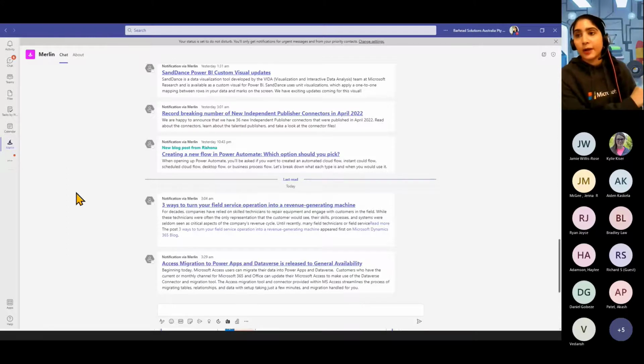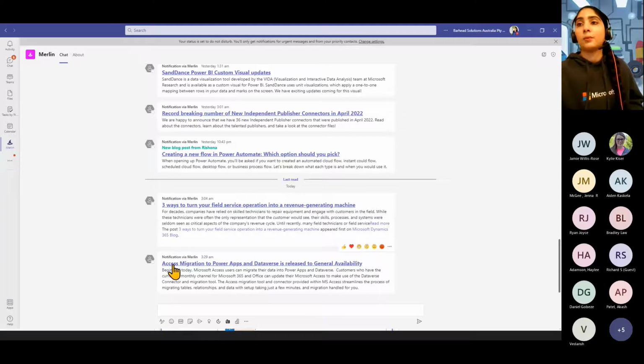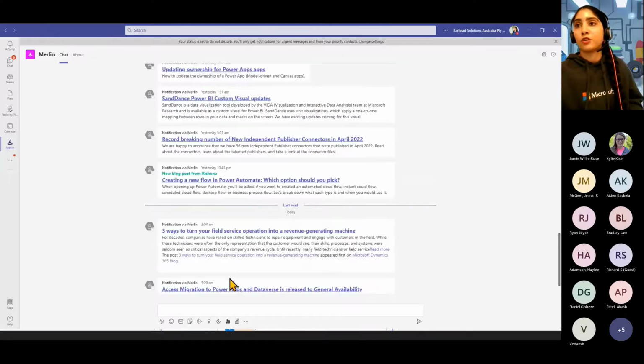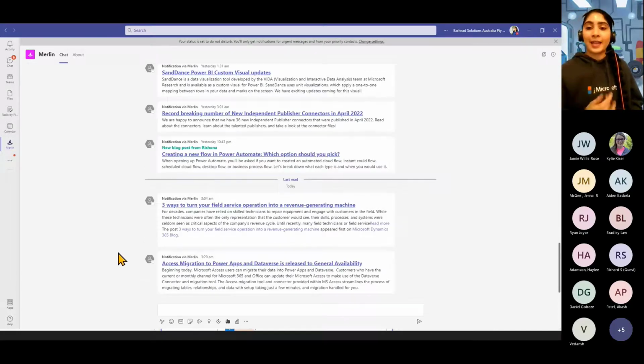So yeah, Cash, this is the one that I was talking about where I said I haven't encountered it not working if it's not live, because usually I'm in Australia, so all the Microsoft blogs and everything get uploaded and posted overnight for us. But when we come in the morning, we can see all of these notifications come through. This one here has a link to the blog post, a bit of information on it, and so on from there. So it's a good way to keep people updated on the latest news.